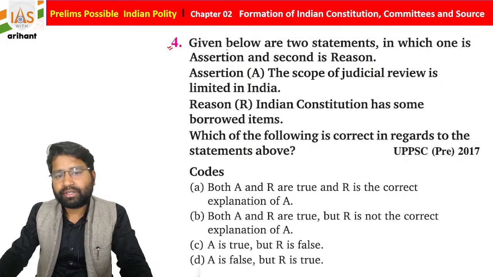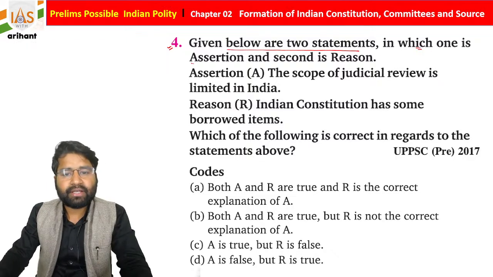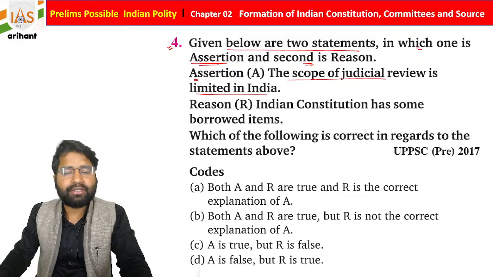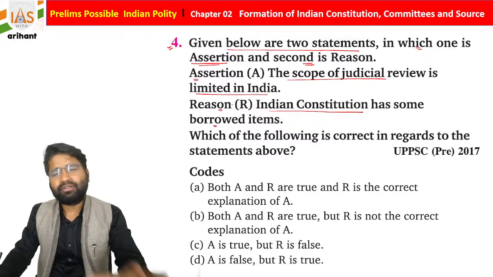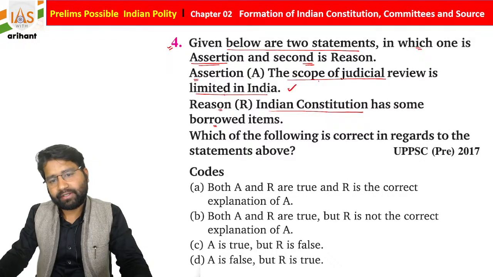Given below are two statements, one is an assertion and the other is a reason. The assertion says the scope of judicial review is limited in India. The reason says that the Indian Constitution has borrowed it. Now students, see the assertion: the scope of judicial review is limited in India. You will say yes sir, it is correct.